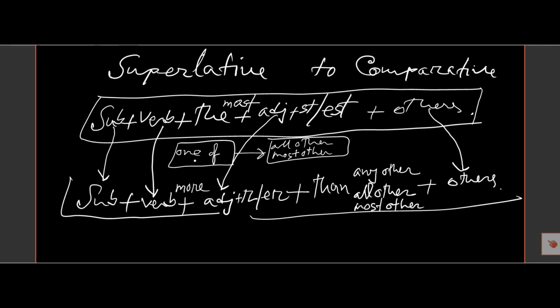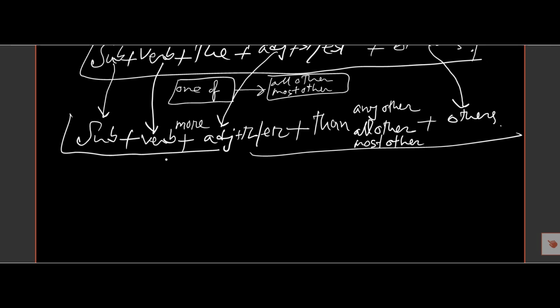And if there is no one of, then we use any other. So if there is one of after the verb, then we use then all other or most other. Now see the structure with some examples.